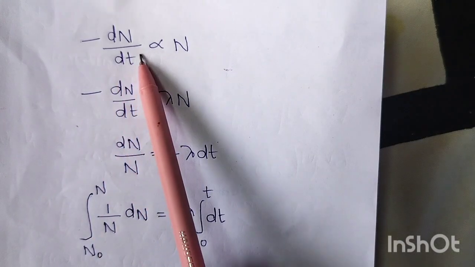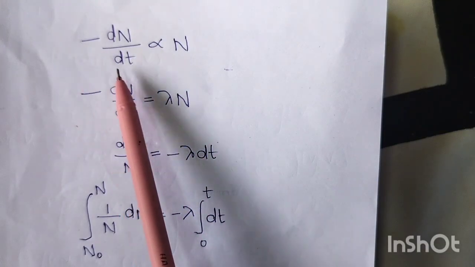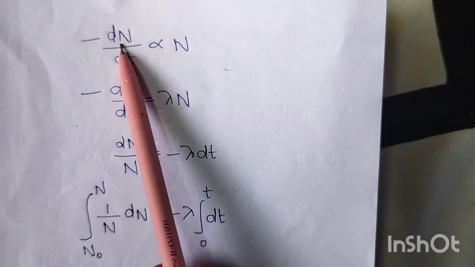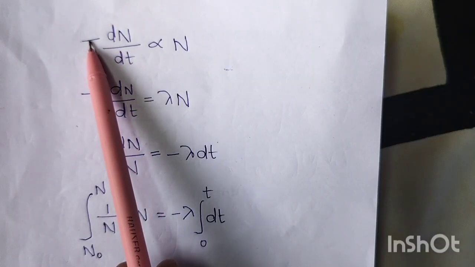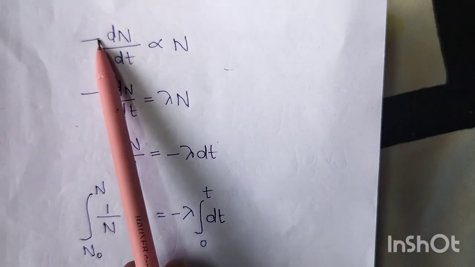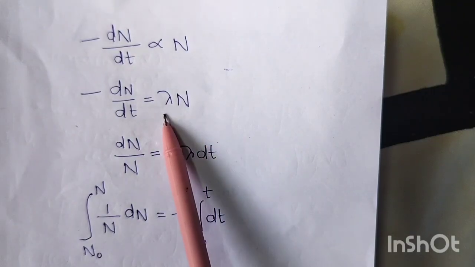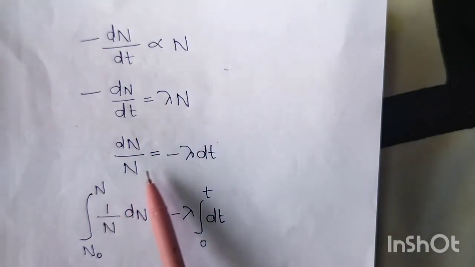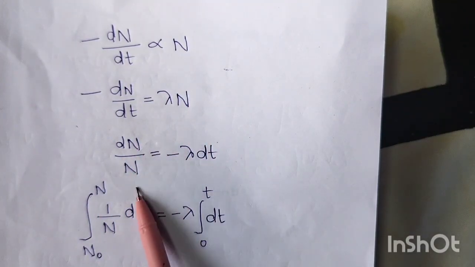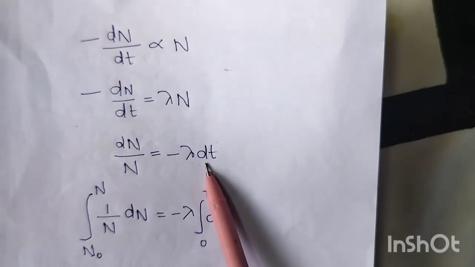So dN by dt is proportional to N. Why is it minus? Because as time increases, the number of nuclides is decreasing. That's why I put minus here. Minus into minus will become plus again. So minus dN by dt is equal to lambda into N. Lambda is the decay constant. I can bring this N to this side: dN by N is equal to minus lambda into dt.